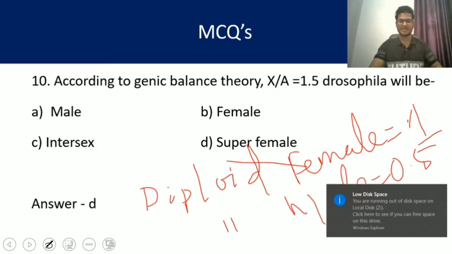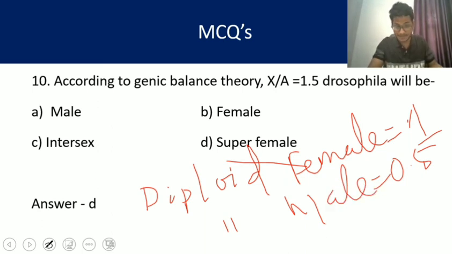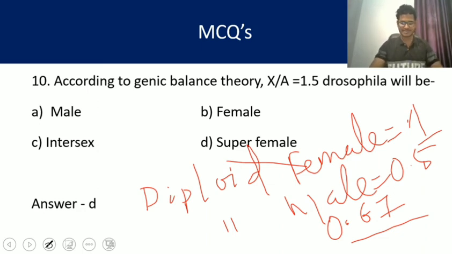For diploid female it is 1, and in between 1 and 0.5, that is 0.67, yes, 0.67 for intersex. Less than 0.5 is for super male, that is 0.33.